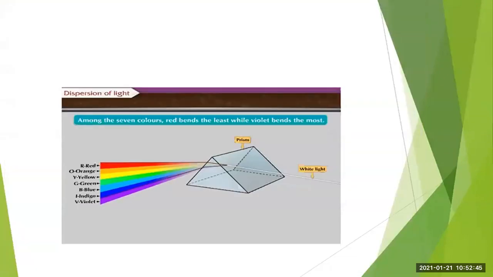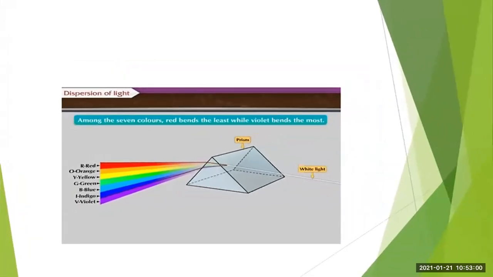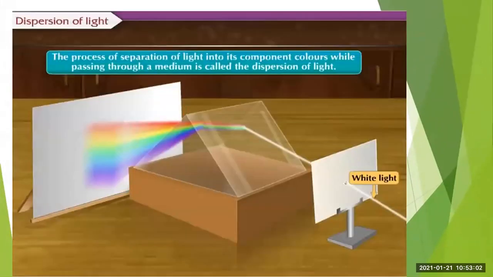Now, from among the 7 colors, the red color bends the least and violet color bends the most. Now the process of separation of light into its component colors while passing through a medium is called the dispersion of light.